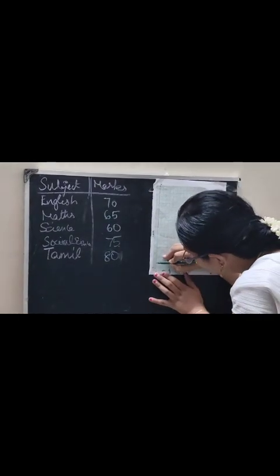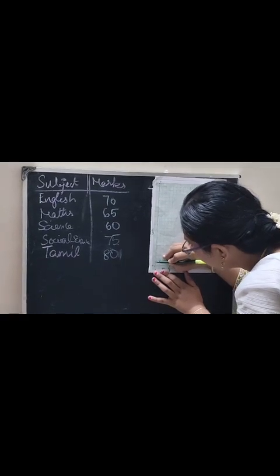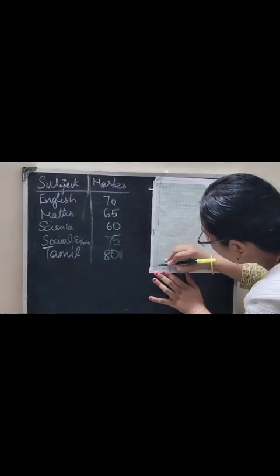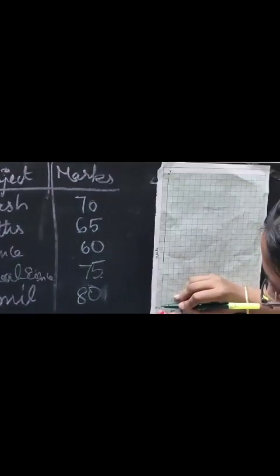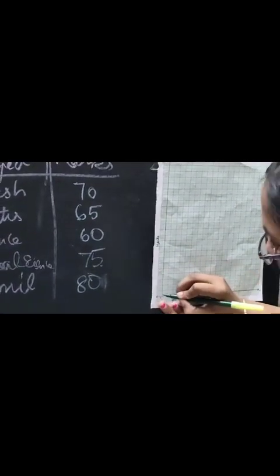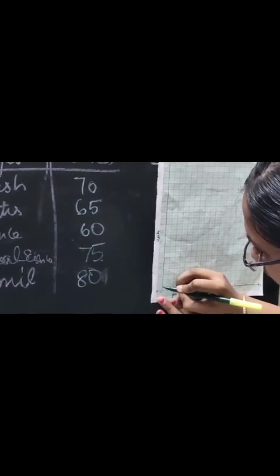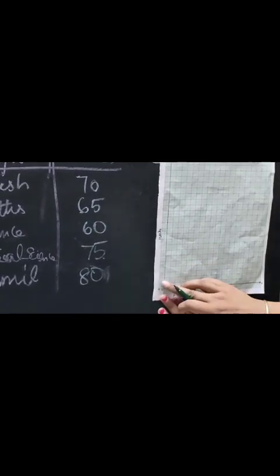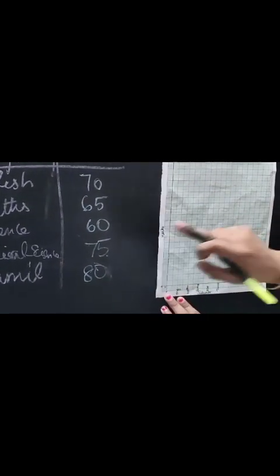So there will be 10 small lines between one dark line. Each small light green line represents 0.1, 0.2, 0.3, 0.4, 0.5, 0.6, 0.7, 0.8, 0.9, and the dark green line is 1. So we can take to our convenience how these marks are arranged.